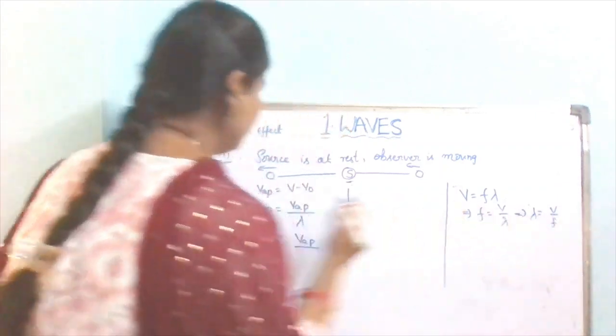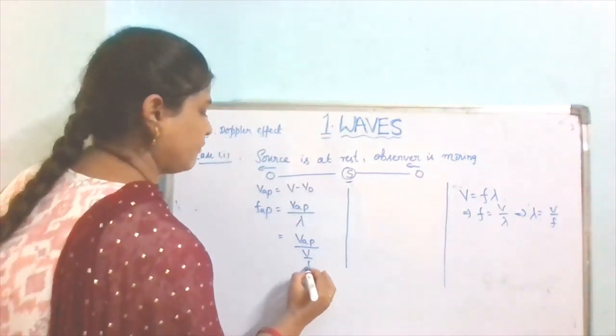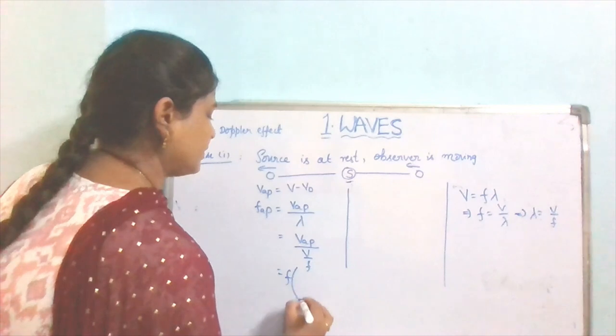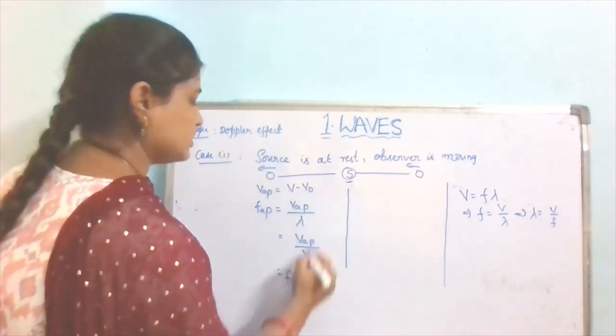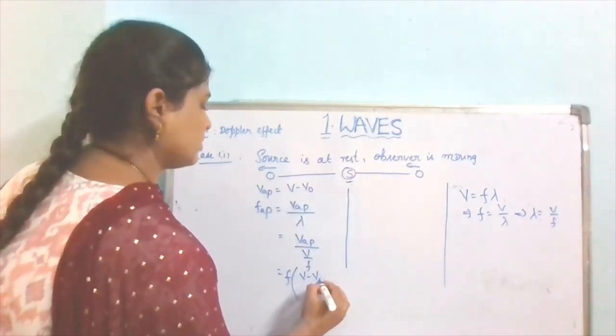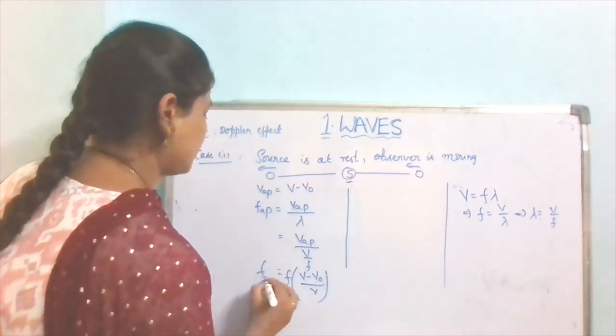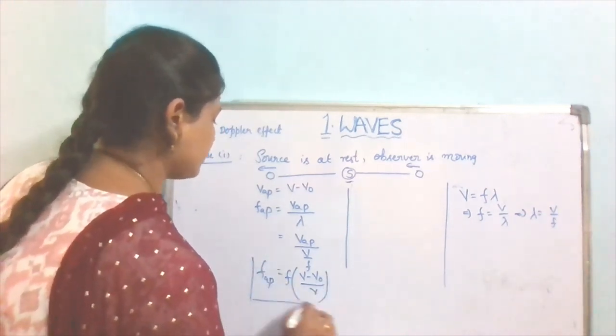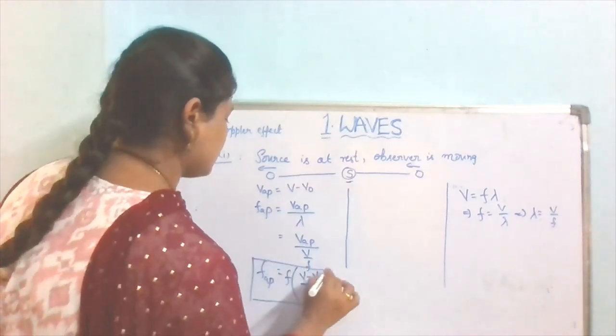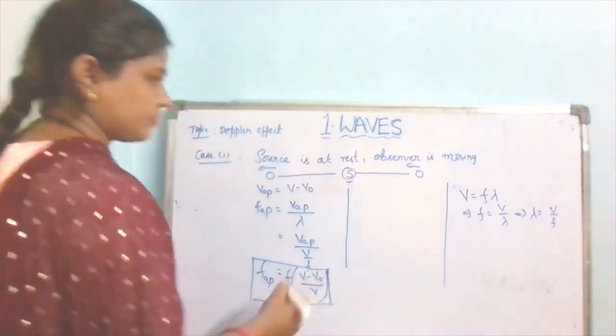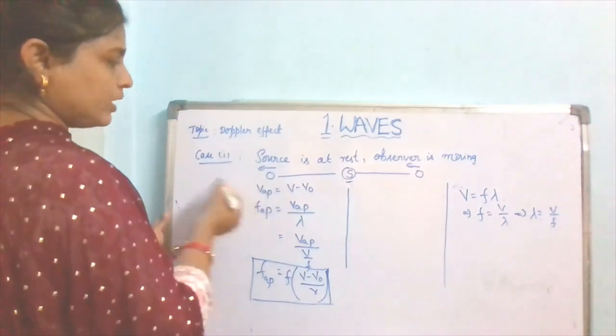So v by f, that is equals to f into apparent velocity equals to (v minus v naught) by v. This is the equation for the apparent frequency, while it is going away.